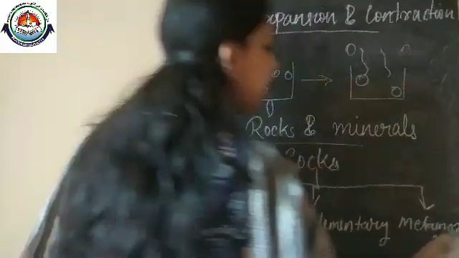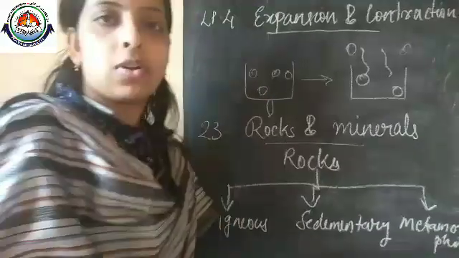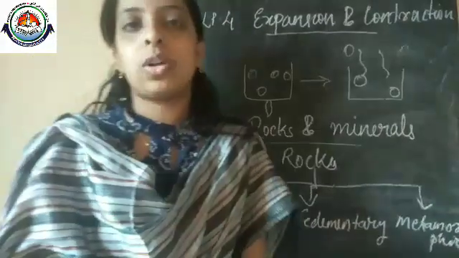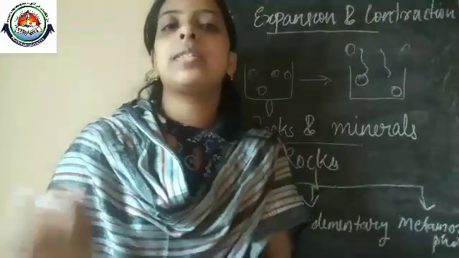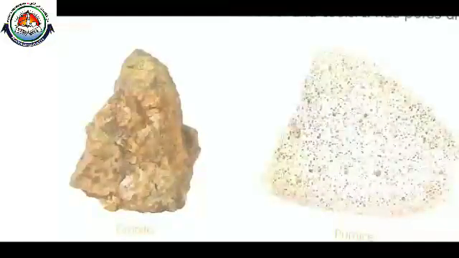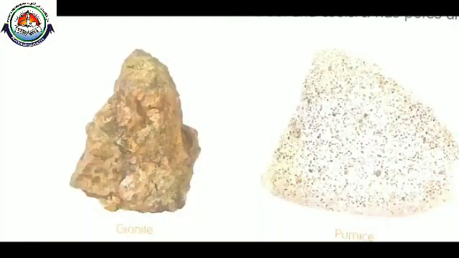These are the various types of rocks. First we can discuss igneous rock. How do igneous rocks form? In your textbook you can see examples of igneous rocks. Here granite and pumice are given. The word igneous actually means made from fire.